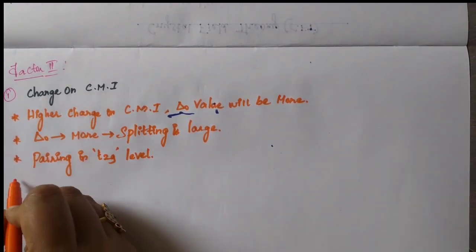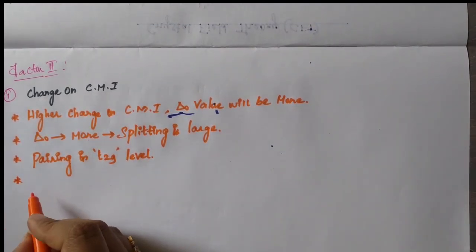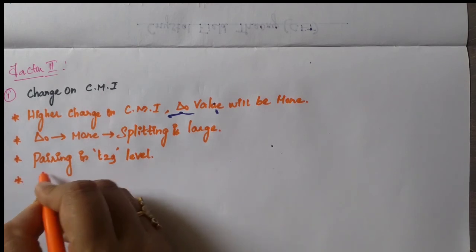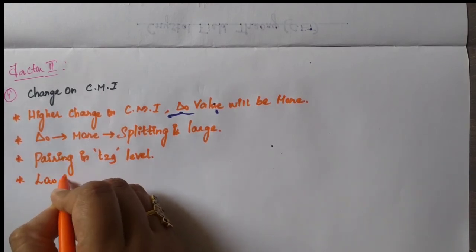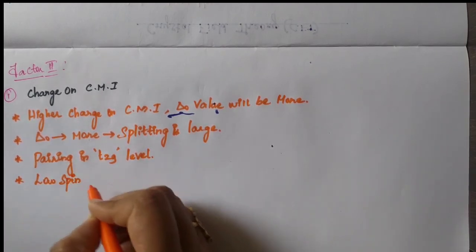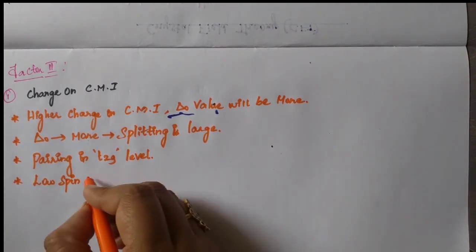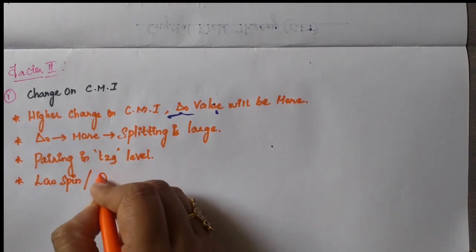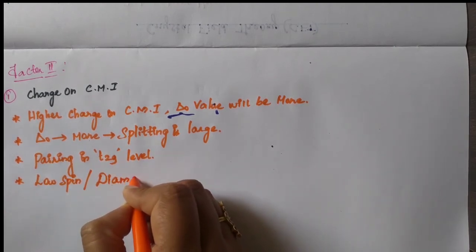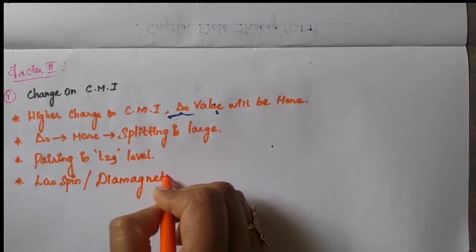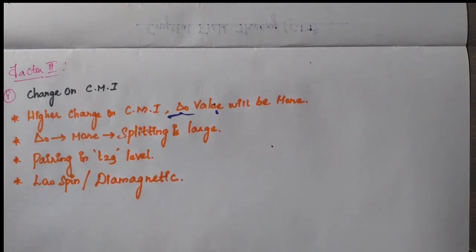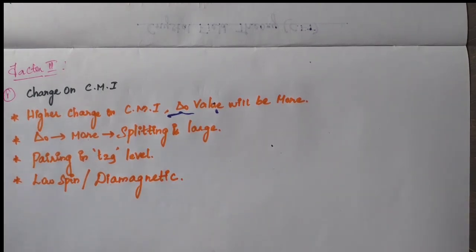Clear? Then most of the complexes are low spin complexes. When pairing takes place in T2G level, the complexes are low spin complexes, as well as most of the complexes are diamagnetic. Clear, students? It is just opposite for chargeless.